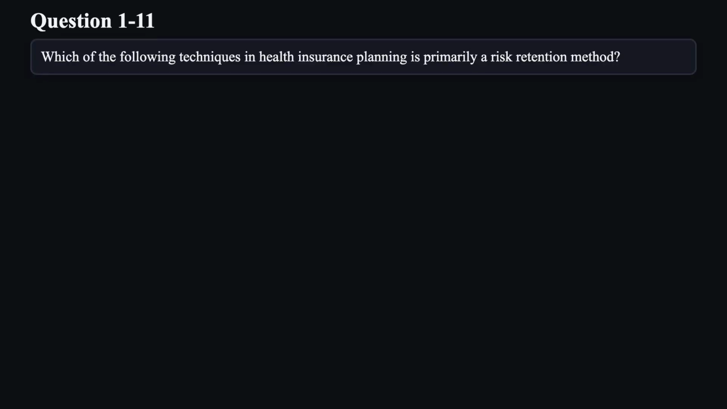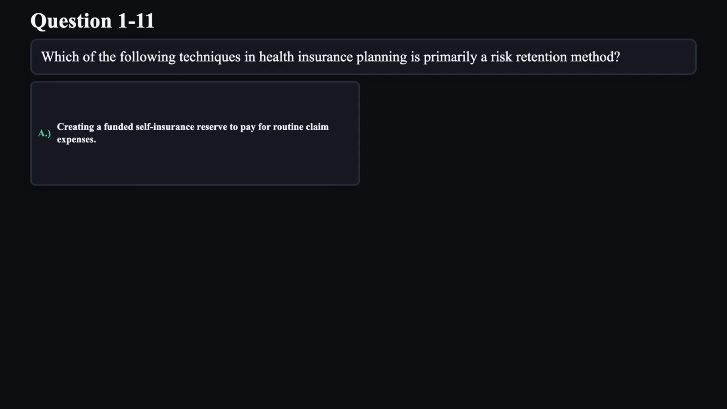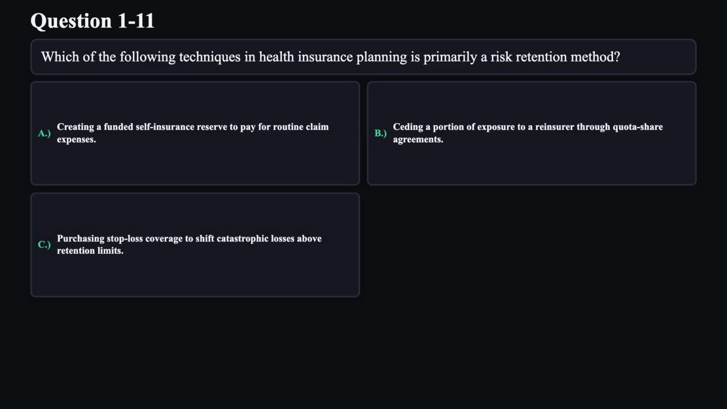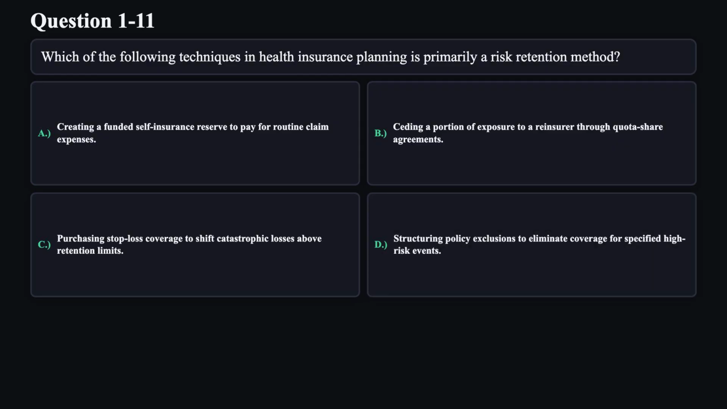Question 11. Which of the following techniques in health insurance planning is primarily a risk retention method? A. Creating a funded self-insurance reserve to pay for routine claim expenses. B. Ceding a portion of exposure to a reinsurer through quota share agreements. C. Purchasing stop-loss coverage to shift catastrophic losses above retention limits. D. Structuring policy exclusions to eliminate coverage for specified high-risk events.